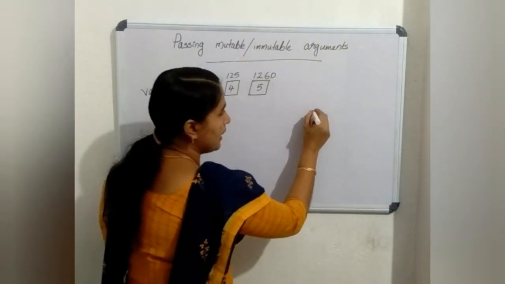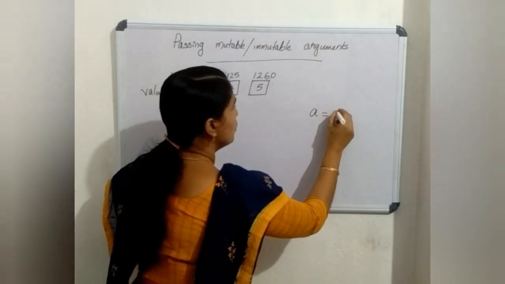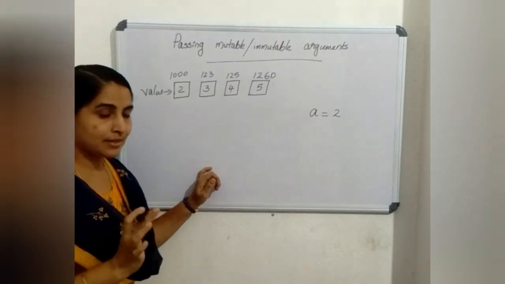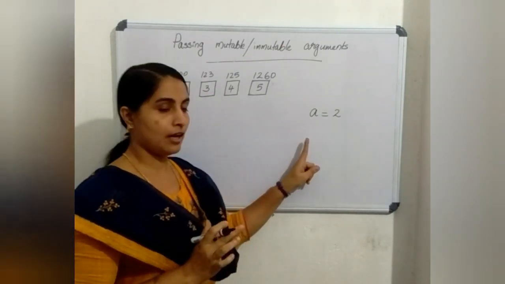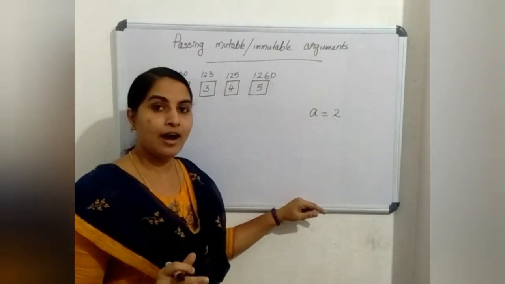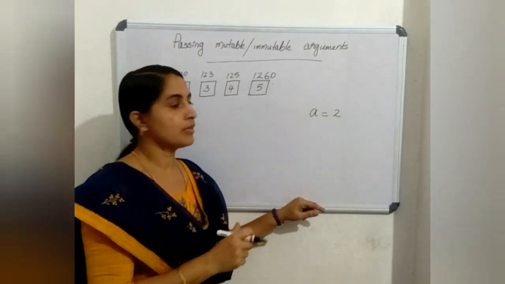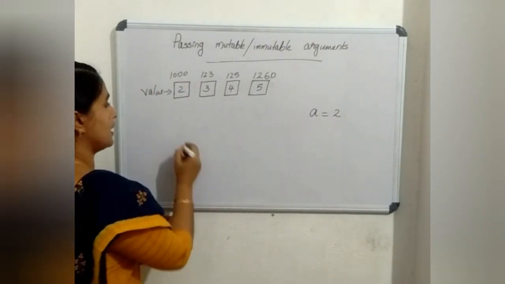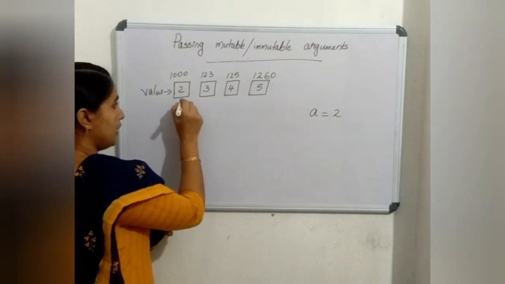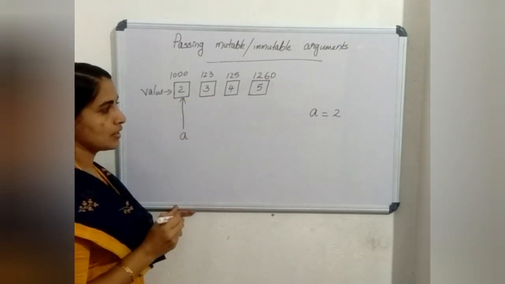When I declare a variable and assign a equal to 2, what is actually happening? I said Python variables are not storage containers. Instead, they are referencing a memory location. So a equal to 2 means a is created and this a is referring to the memory location where 2 is stored.